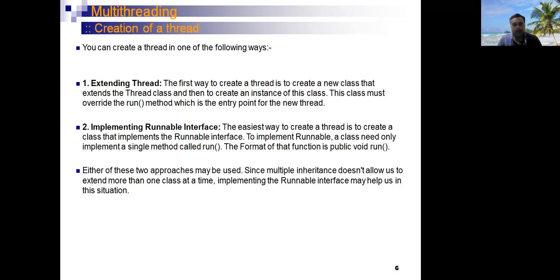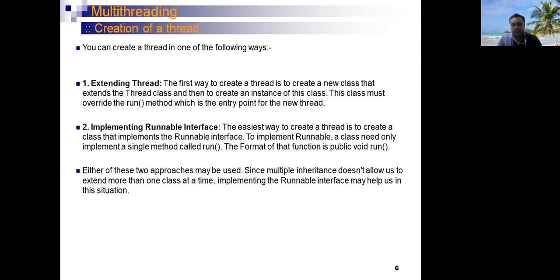Next is implementing the runnable interface. This is the second method for creating a thread. When a programmer wants to create a thread, the programmer can also use the runnable interface. The runnable interface is used when the programmer wants to create a thread which extends two superclasses, or more than one superclass.